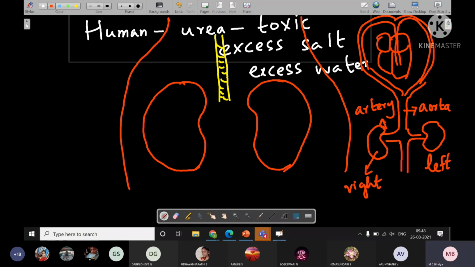Now, since this artery is going to the kidney, the artery will be named as renal artery. The name renal comes for kidney. Like for lungs you say pulmonary, no? Like that, if it is going to the kidney, then you call it renal artery. So renal artery is actually a branch of the aorta.